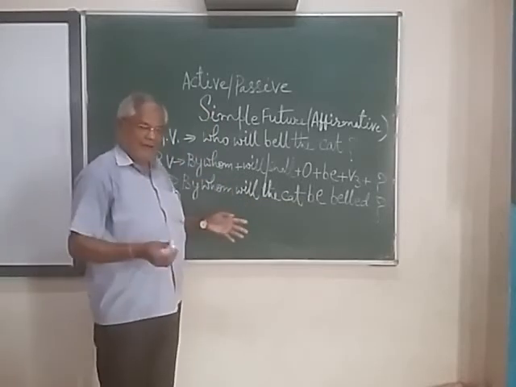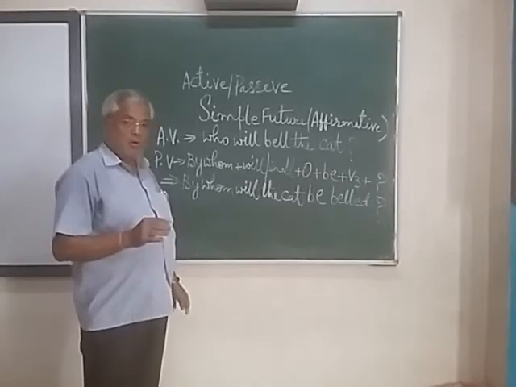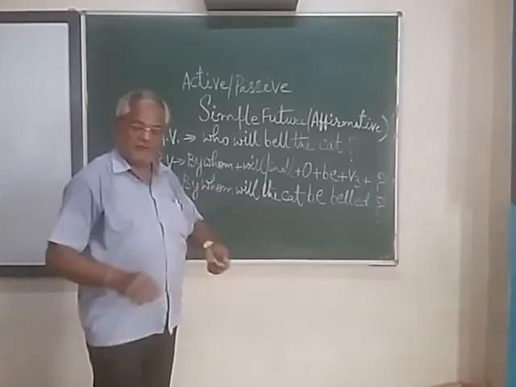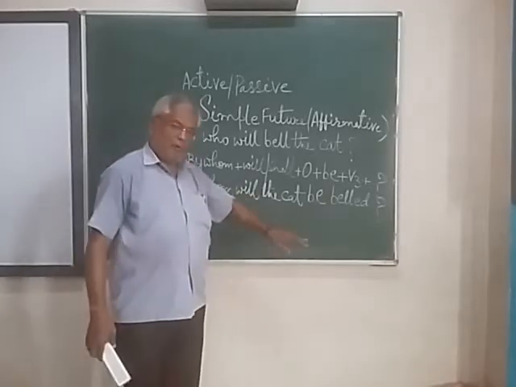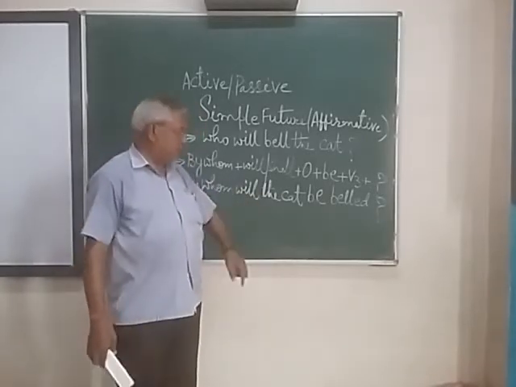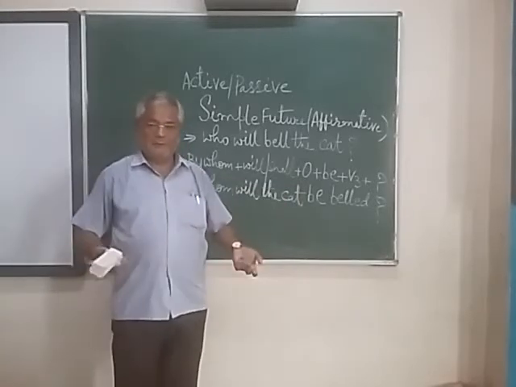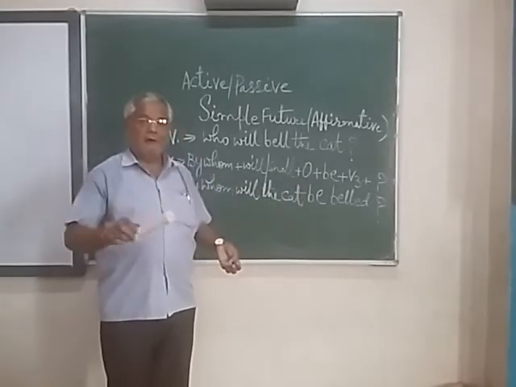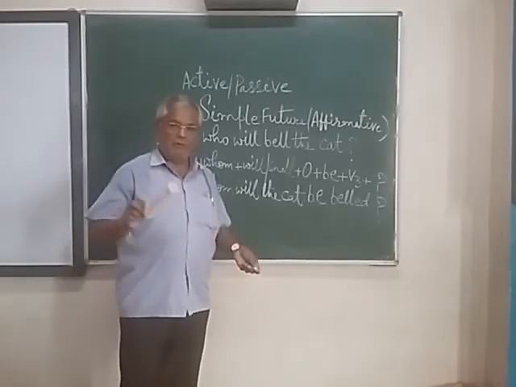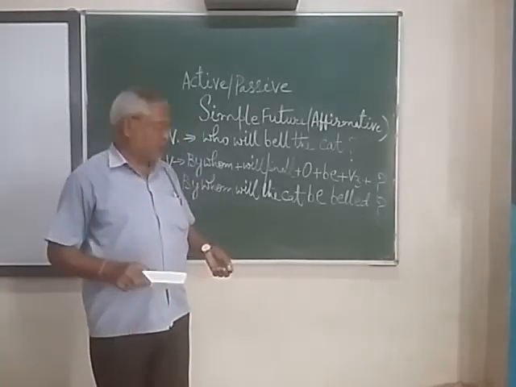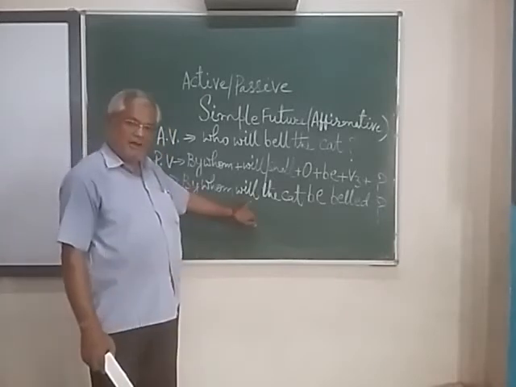Same like in the case of going to form also, for who there is no difference at all in the structure. Even for the other modals also, like who can solve this question? So by whom, then after that the modal.